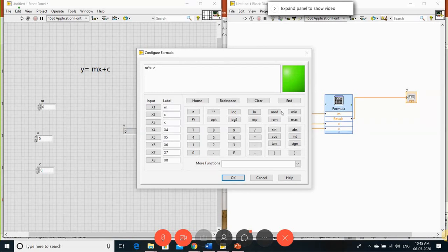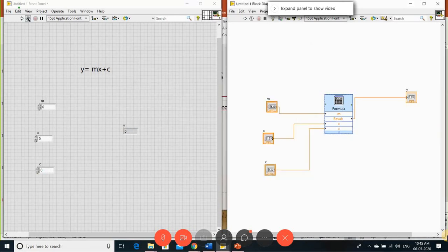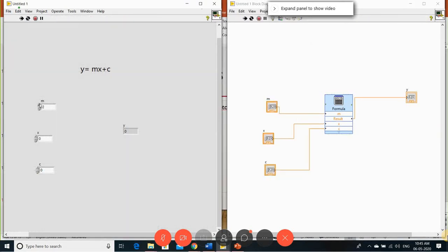Okay. So let me run this program continuously. I'm going to run this. Change the values. Automatically the value will give your output with respect to your input. Okay. So this is one way of realizing your mathematical expression. Let me go with another method.